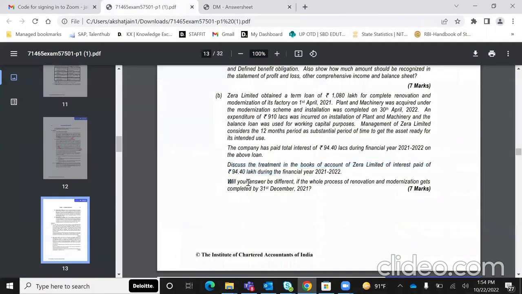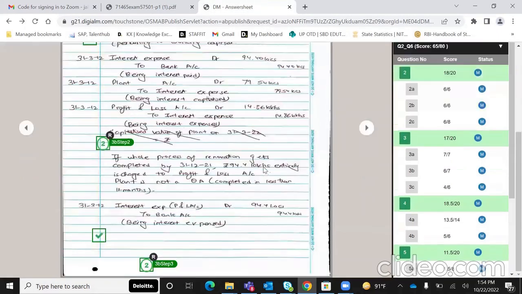Then there's a second subpart. Will your answer be different if the whole process of renovation got completed by this date? So, this case makes less than 12 months, whereas management considers 12 months to be substantial. Hence, it is not a qualifying asset, and entirely it will be expense to statement of P&L.